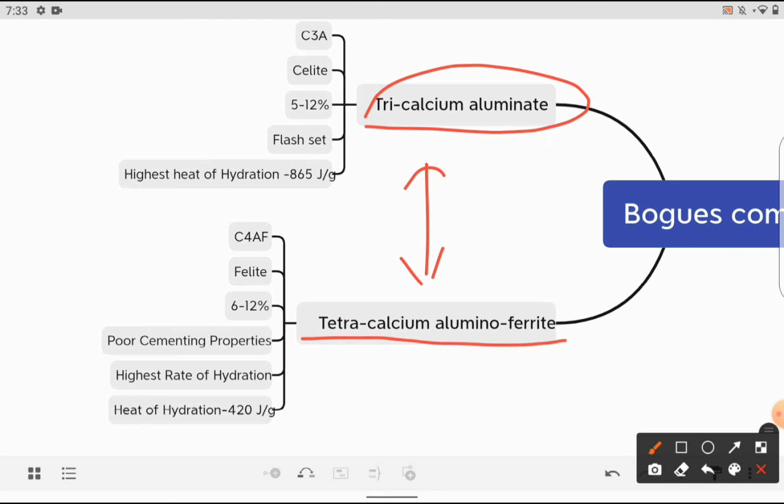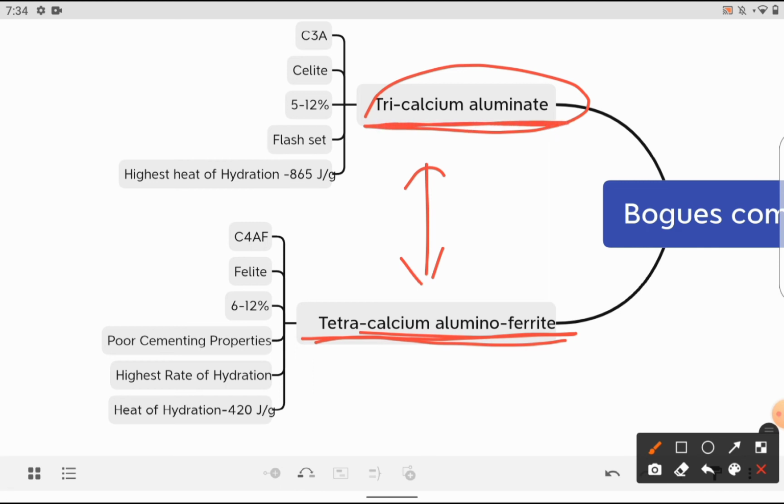The first compound in the cement which reacts with the water is tetracalcium aluminoferrite, and during the hydration process, the amount of heat generated is higher for tricalcium aluminate.